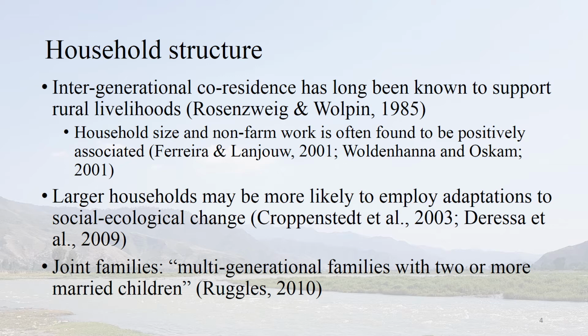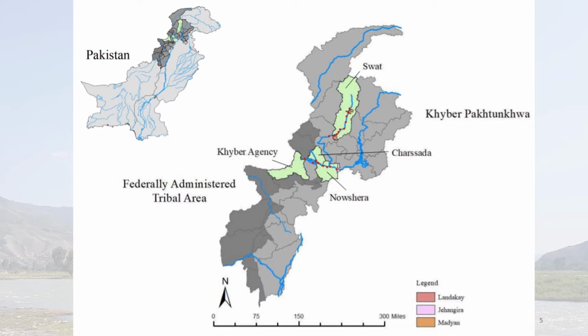While household size has been repeatedly studied, we don't know much about the influence of household structure on adaptation and decision-making. In this study, we are trying to address this gap by looking specifically at joint families, which is a type of multi-generational family with 2 or more married children. This structure is particularly common in our study context of northwestern Pakistan. Specifically, we gathered data in 3 communities in northwestern Pakistan, Landaki, Janganjera, and Madian, which are located along the Swat and Kabul rivers.